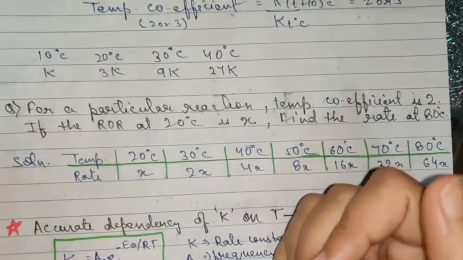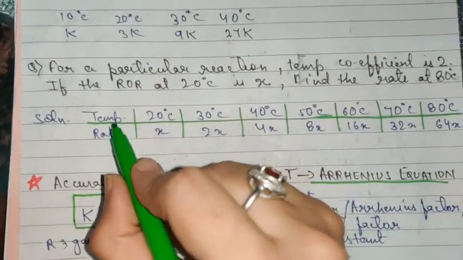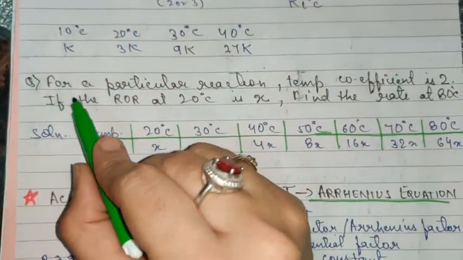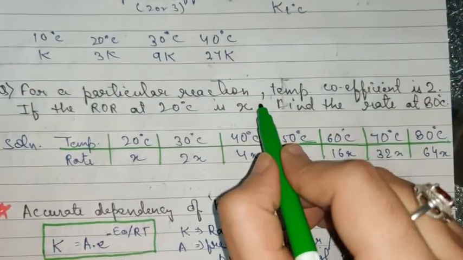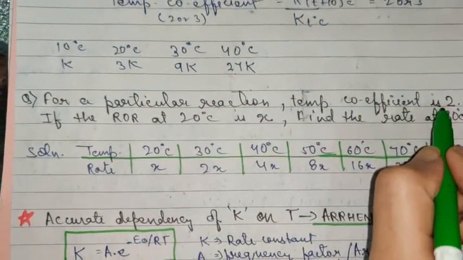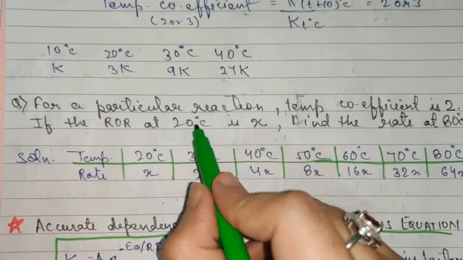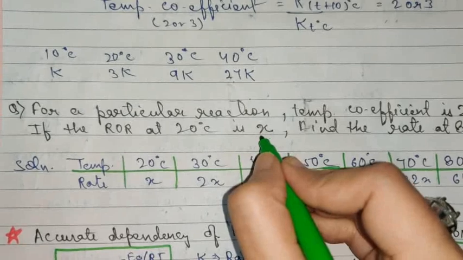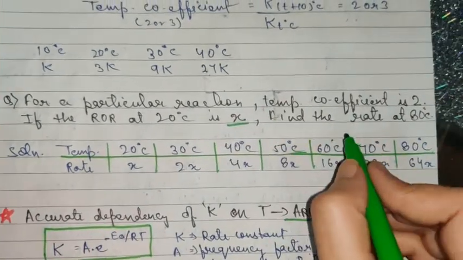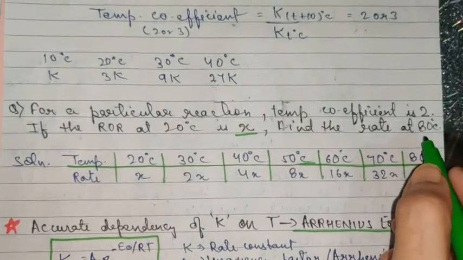Now again, to make it more clear to you, I have a very simple question in front of me. For a particular reaction, the temperature coefficient given is 2. Now if the rate of reaction at 20 degrees Celsius is x, please note it down, children, find the rate at 80 degrees Celsius.